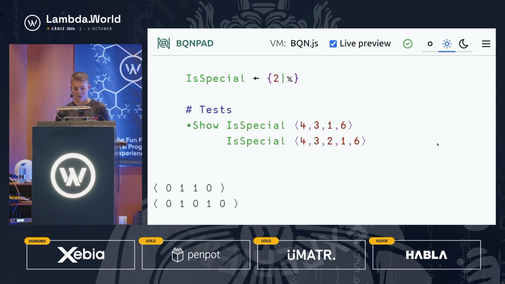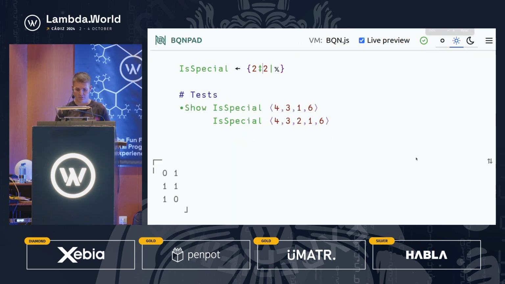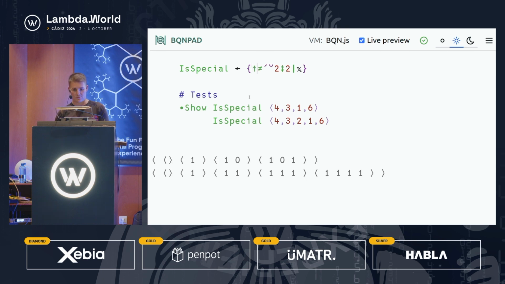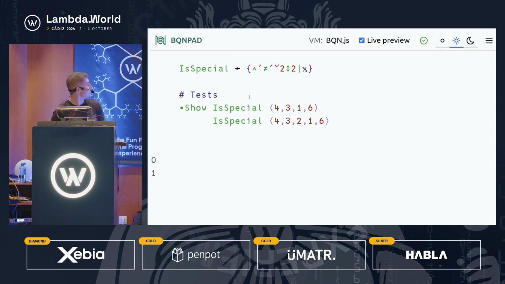We then want to do, we actually don't have n-wise reductions in BQN, so we have to do a 2 windows, which, if we zoom out a tiny bit, is going to give us basically a matrix of 2 elements in each row. And then with that, we can do a not equal to reduction on each of the rows, which is a longer way of spelling the n-wise reduction. And once we do that, we just need to do an and reduction, which is going to look like the following, and we get our results.